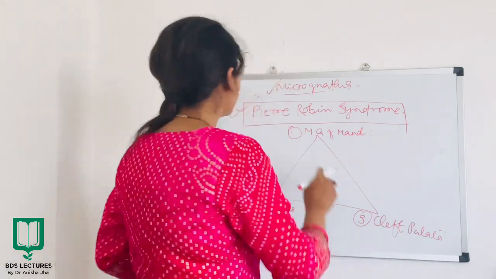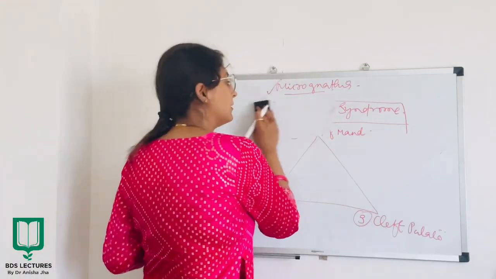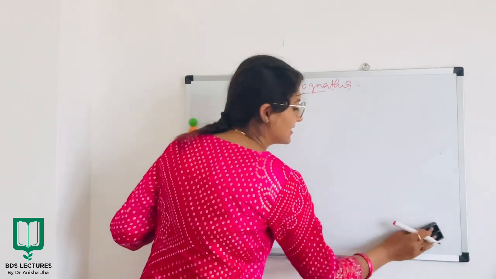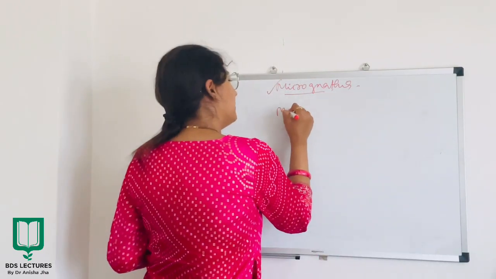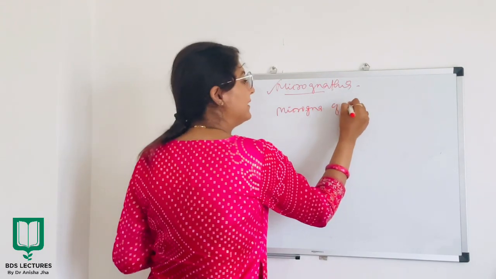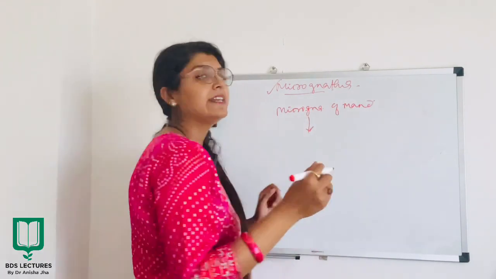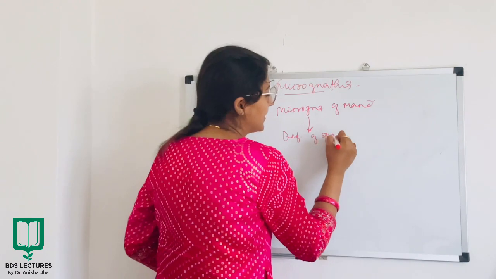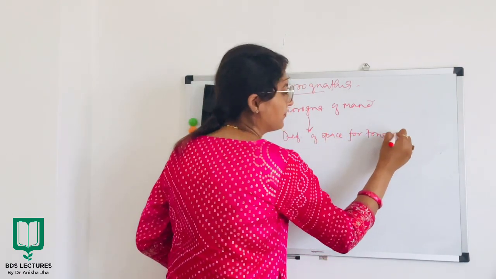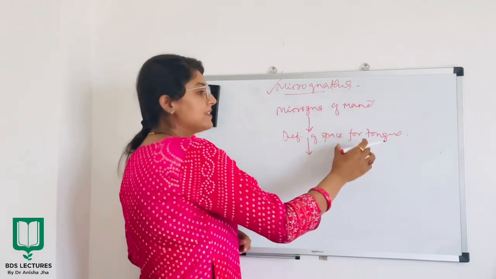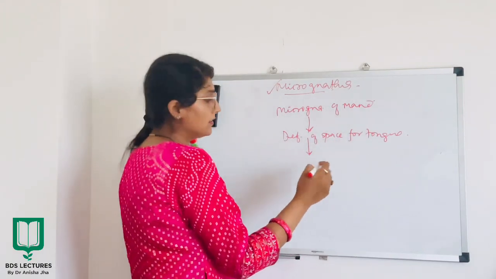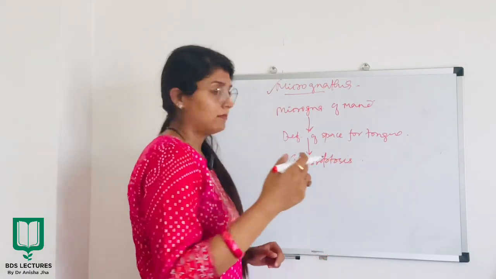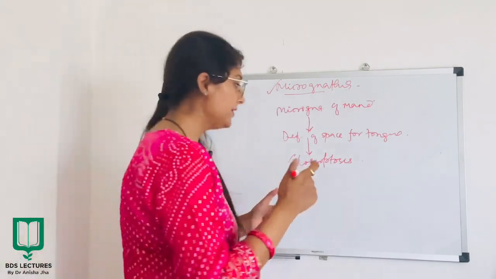Alright? Different theories have been put up for the cause or the mechanism by which Pierre-Robin syndrome happens, but the most accepted one says that when there is micrognathia of mandible, obviously there will be deficiency of space for the tongue, right? There will be deficiency of space for tongue. Now what happens is, since there will be no space for the development of tongue, there will be glossoptosis, alright, or in other words, backfalling of tongue, right?